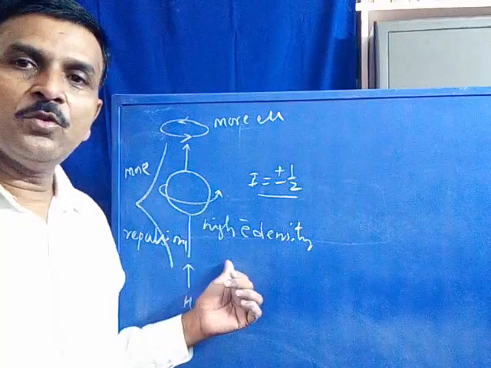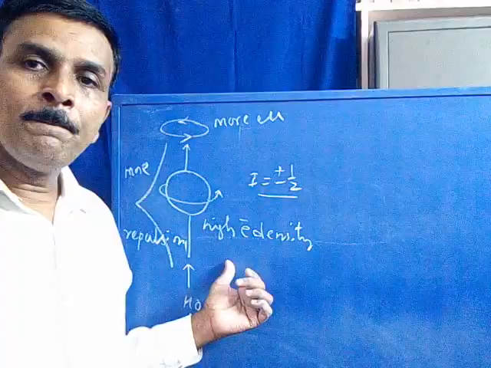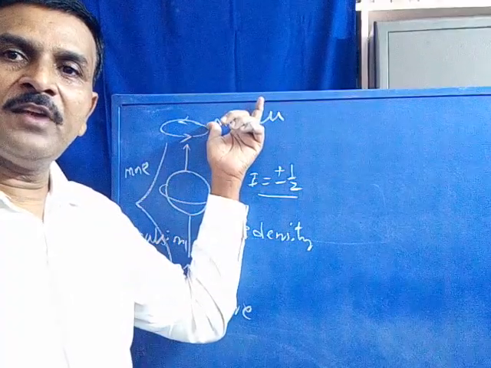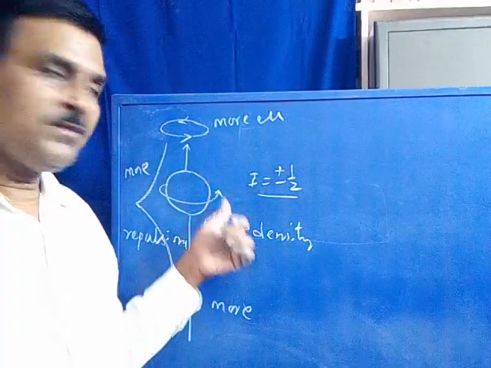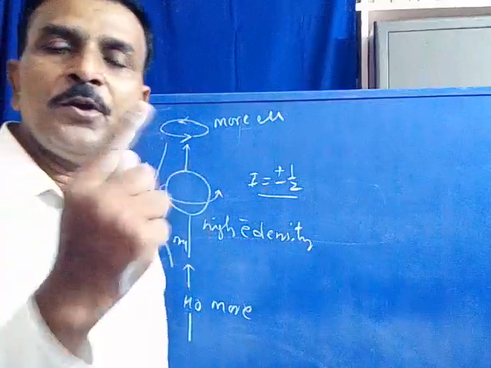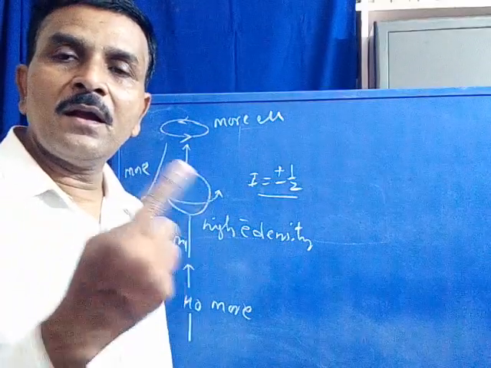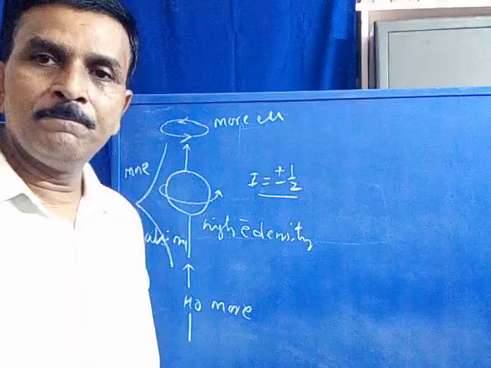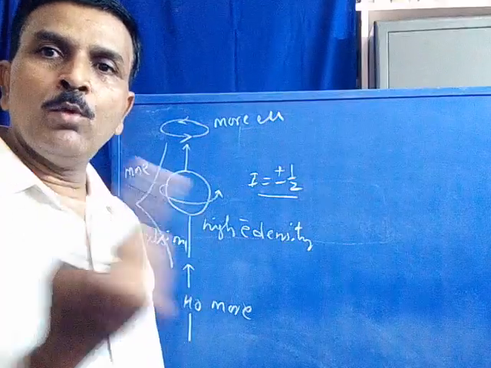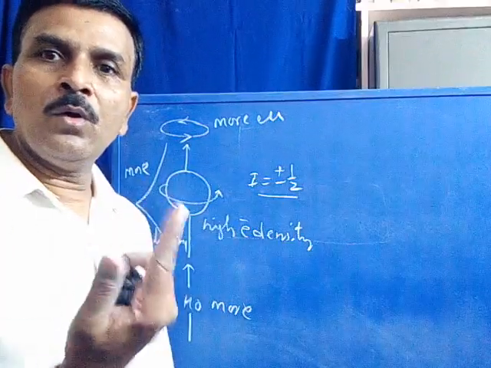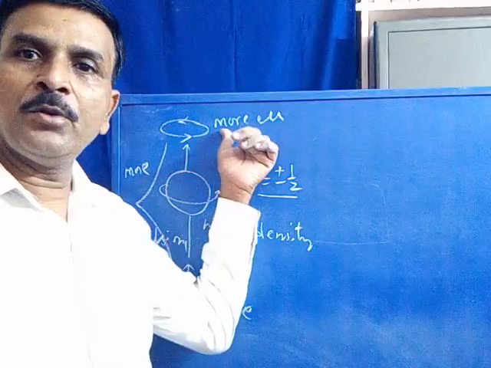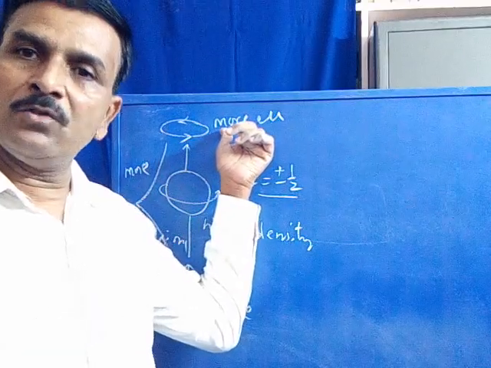When the nuclei is associated with high electron density, the extent of secondary magnetic field is more, because the magnetic field is produced due to the circulating electron cloud along with the nuclear spin. When the electron cloud circulates more, the electron density is more, and the extent of magnetic field produced by the spinning nuclei is also more.